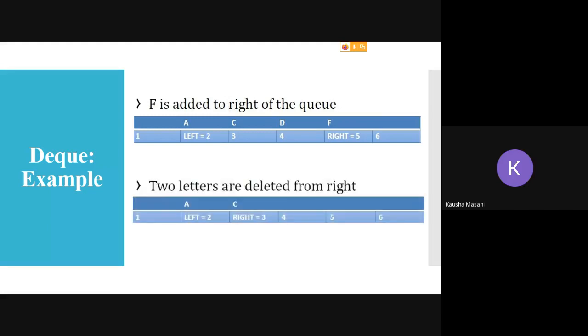Now 2 letters again I want to delete from the right. So now here I am using the concept of stack. Okay, the top element getting deleted and decrementing the top. Okay, so top element here was F. So F removed, decremented the top. Okay, so right came to 4. Now top element is D. Okay, so we removed D, right came to 3. Correct? So we use the concept or say the function of stack here. Now again,